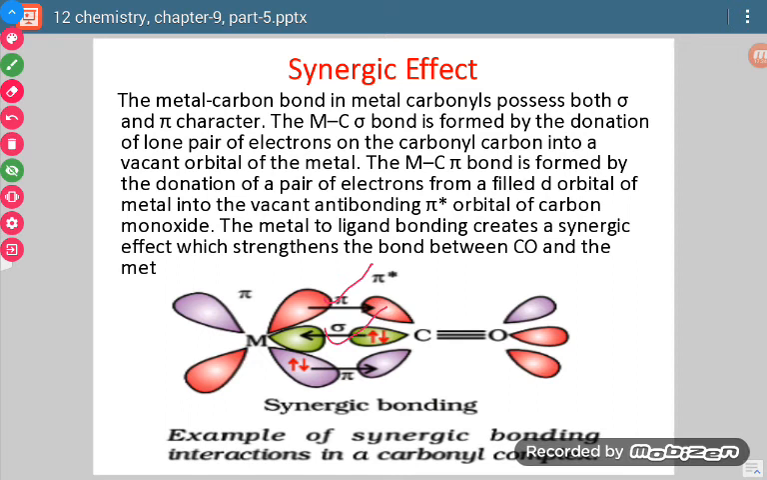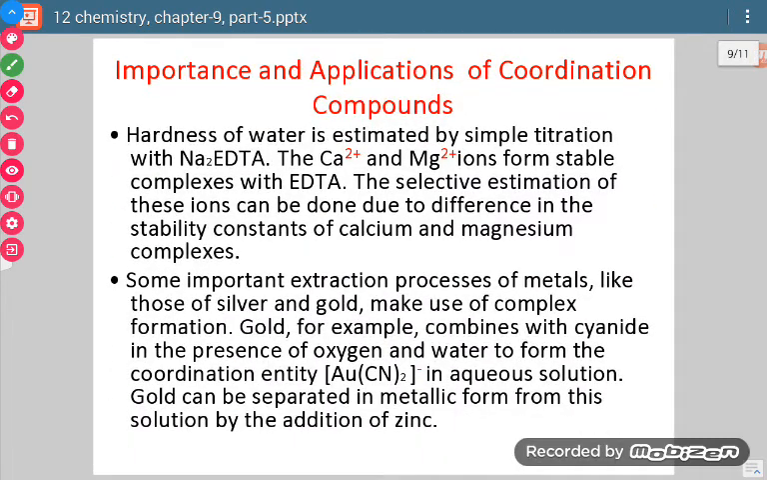So this pi bond is formed. There is a sigma bond also. Formation of one bond strengthens the formation of the other bond. This phenomenon is called the synergic effect. So because of this formation, the molecule becomes stable.